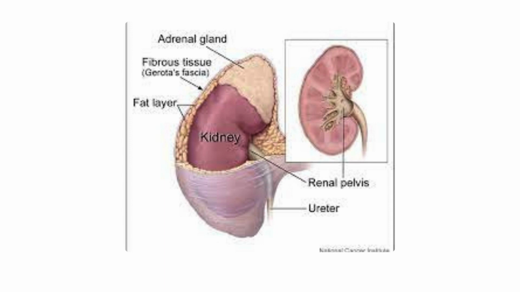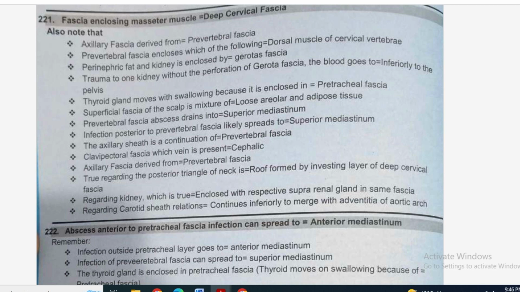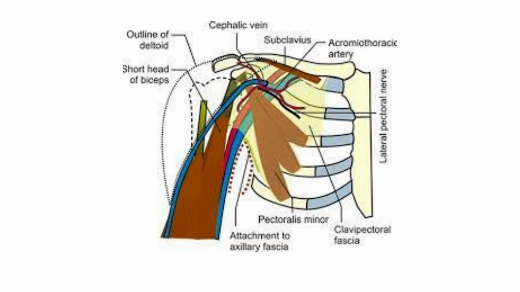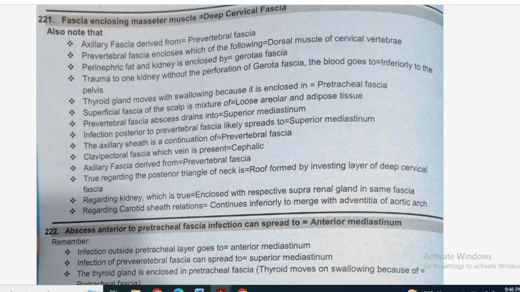Two more fascia in this point: Gerota fascia, that is the fascia surrounding the kidneys. So if there is an MCQ, perinephric fat in kidney is enclosed by Gerota fascia. In trauma to one kidney without perforation of this fascia, the blood goes inferiorly to the pelvis. And then regarding kidney, which is true: it is enclosed with respect to suprarenal gland in the same fascia. What is important in the upper limb is the clavipectoral fascia. So which vein is present in clavipectoral fascia? The answer is the cephalic vein. That was about points 238 and 239.